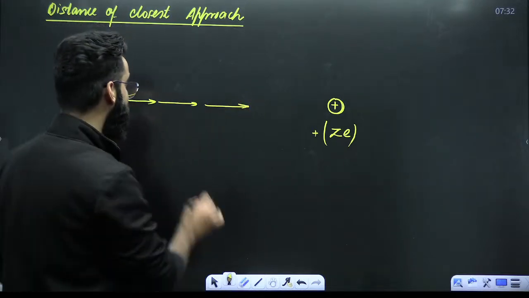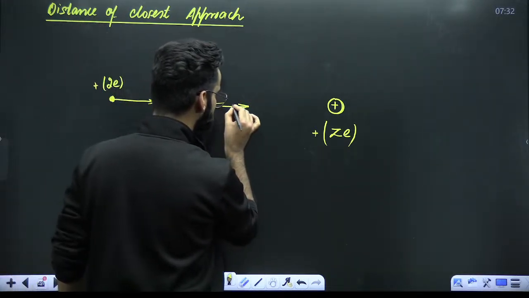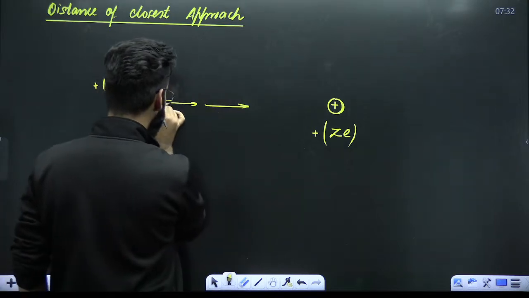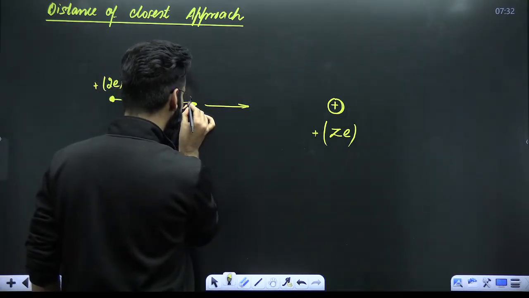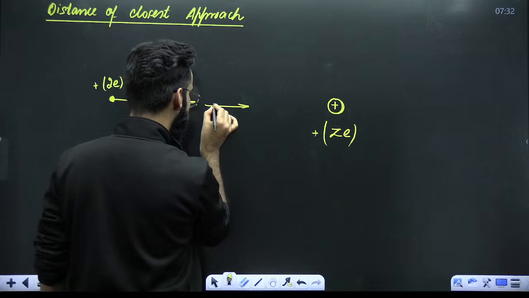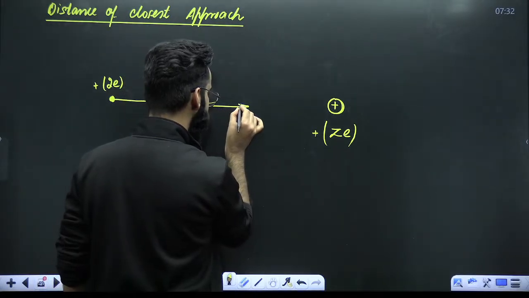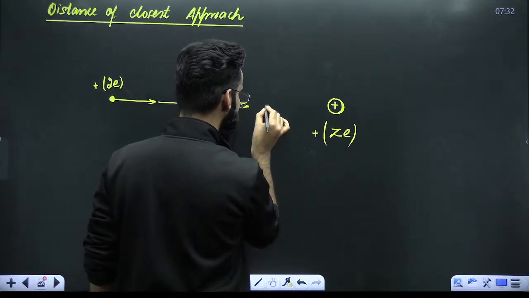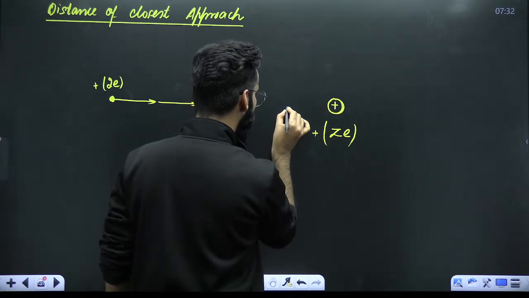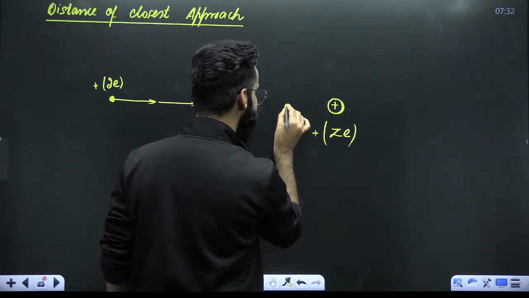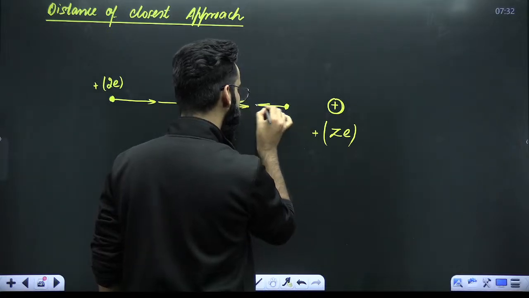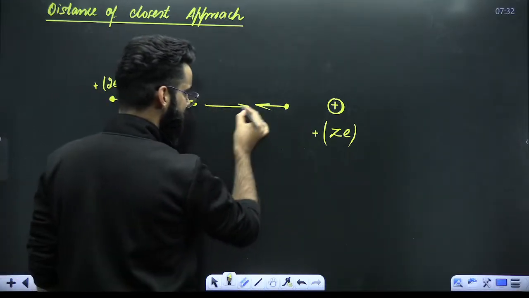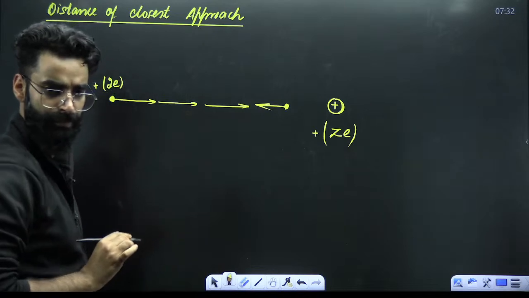Since the alpha particle is coming closer, the repulsions experienced by the alpha particle are increasing. I'll say the kinetic energy of the alpha particle is decreasing. There will be a scenario when this alpha particle will momentarily come to rest and will go back in the same direction, getting deflected at an angle of 180 degrees.